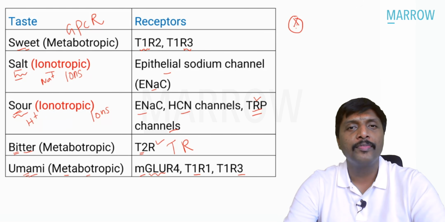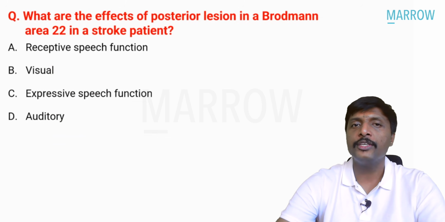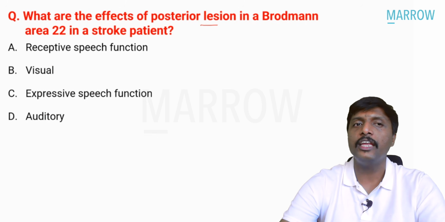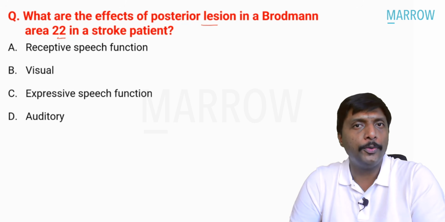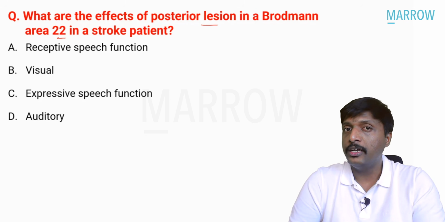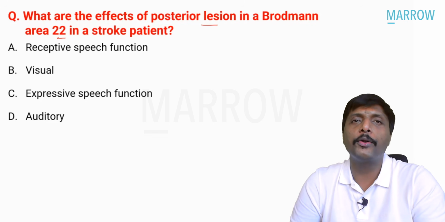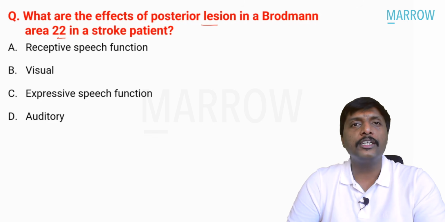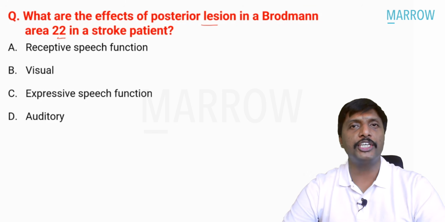Very important thing. Now, the next question. What are the effects of a posterior lesion in Brodmann area 22 in a stroke patient? To answer this question, you need first to know what is this area 22. Second, speech and its abnormality, physiology, pathophysiology, clinical medicine, definitely questions are going to come. That is why for this question, we are going to have a small practical demonstration.